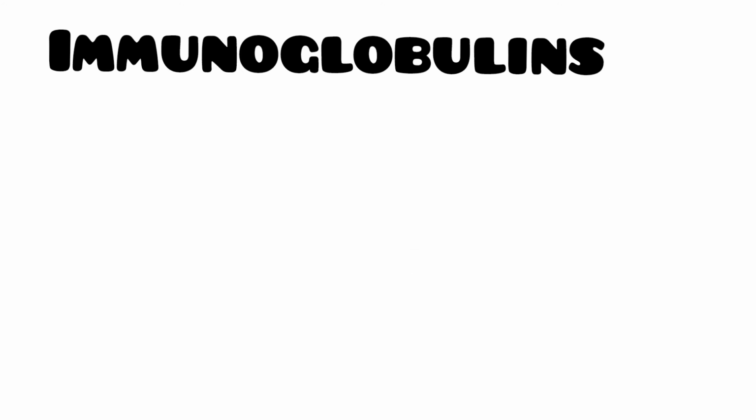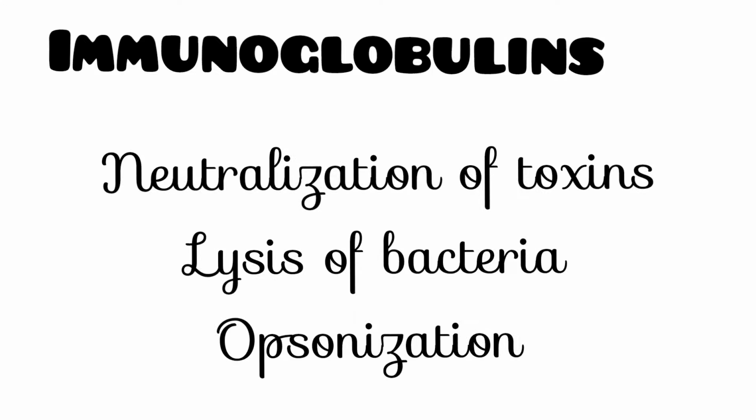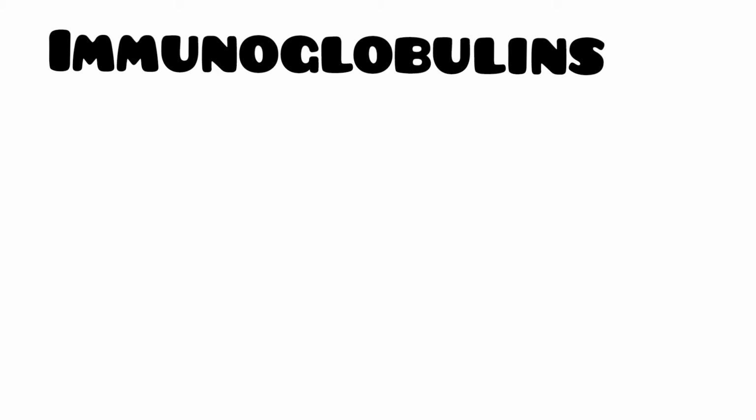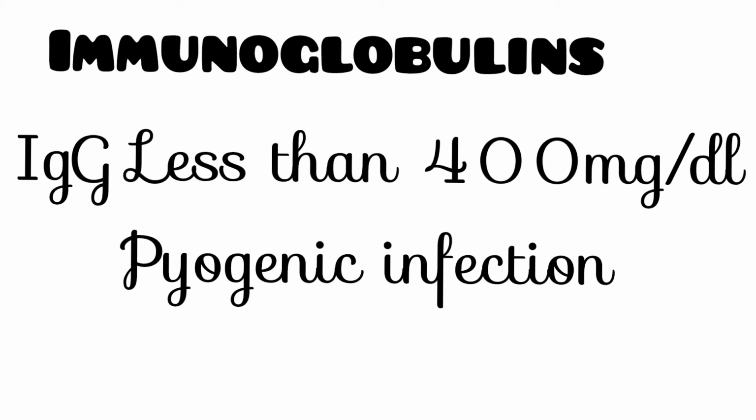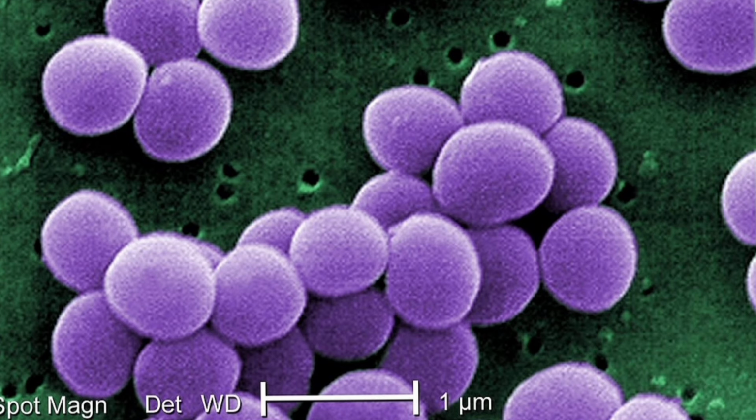Immunoglobulins protect against organisms by a variety of mechanisms such as neutralization of toxins, lysis of bacteria in the presence of complement, opsonization of bacteria to facilitate phagocytosis, and interference with the adherence of bacteria and viruses to cell surfaces. If the level of IgG, immunoglobulin G, drops below 400 mg per deciliter, the risk of pyogenic infections caused by bacteria such as Staphylococci increases.